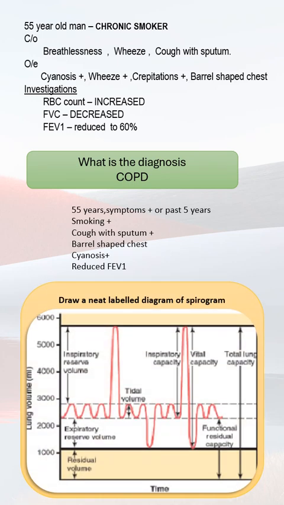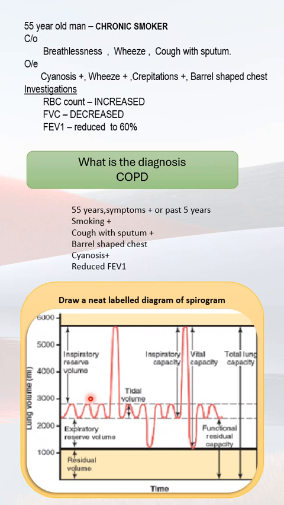Now the second question is, draw a neat labeled diagram of a spirogram. While drawing the diagram of a spirogram, make sure that you mark the x-axis and y-axis clearly. X-axis is time and y-axis is lung volumes. So you have to first mark all the volumes. The first volume is tidal volume, which is the amount of air inspired or expired during normal quiet breathing.